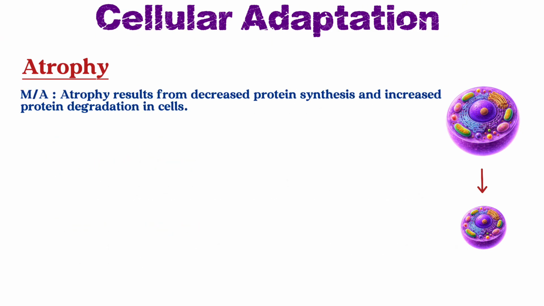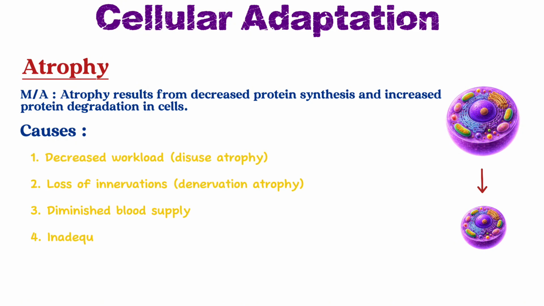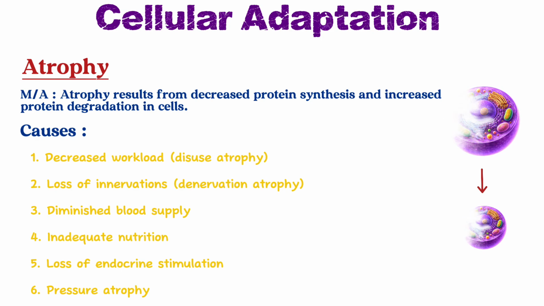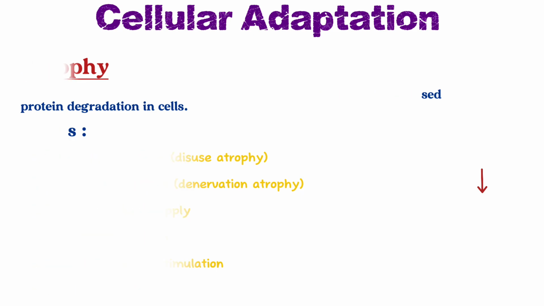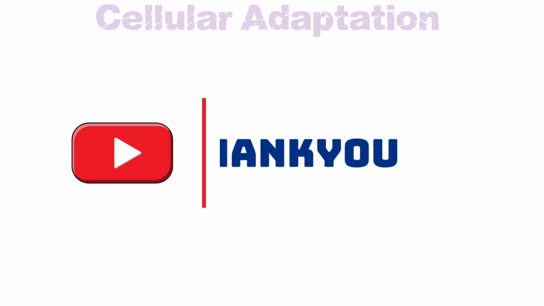Now, as we knew, hypertrophy occurs due to increase in protein synthesis. Similarly, here, atrophy occurs due to decrease in protein synthesis and increase in protein degradation in the cell. Some important causes of atrophy are decreased workload, which is known as disuse atrophy, loss of innervation, that is denervation atrophy, diminished blood supply, inadequate nutrition, loss of endocrine stimulation, and pressure atrophy. So this is all about the basics of cellular adaptation.